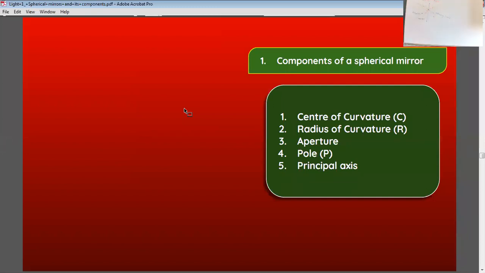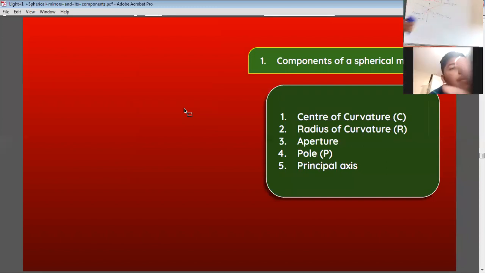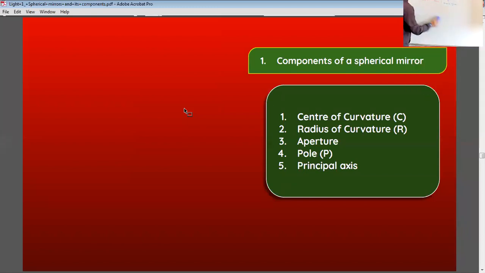These are the components of spherical mirror: center of curvature, radius of curvature, aperture.